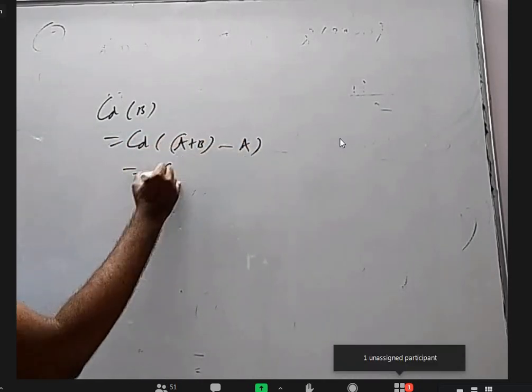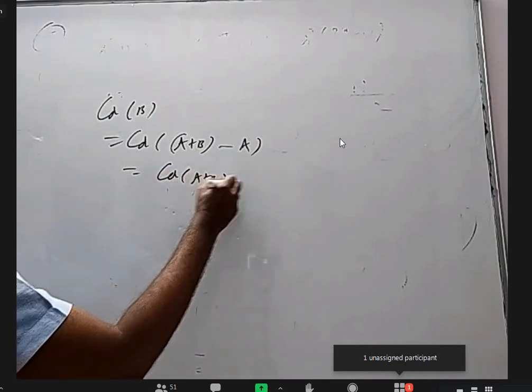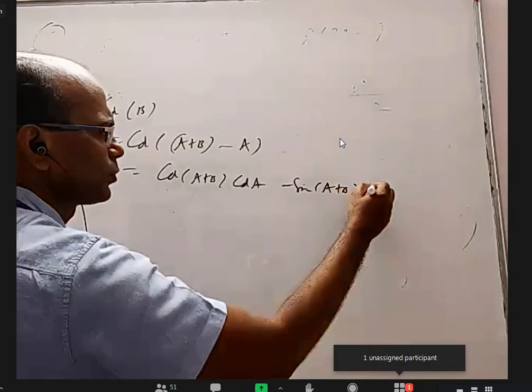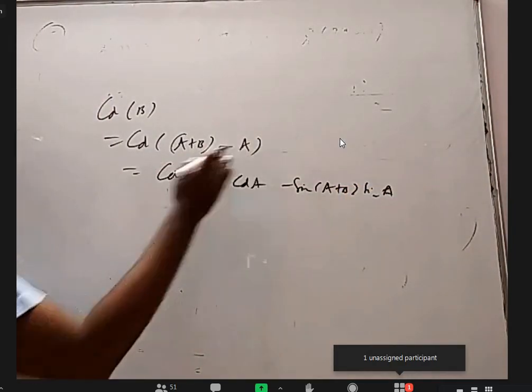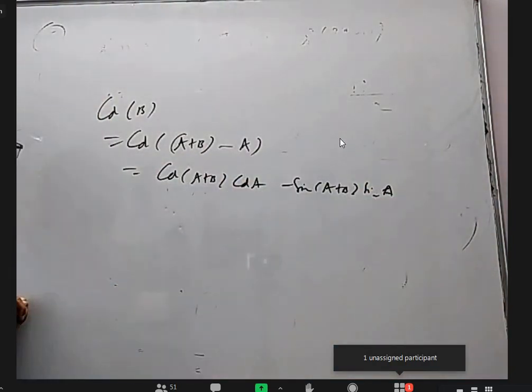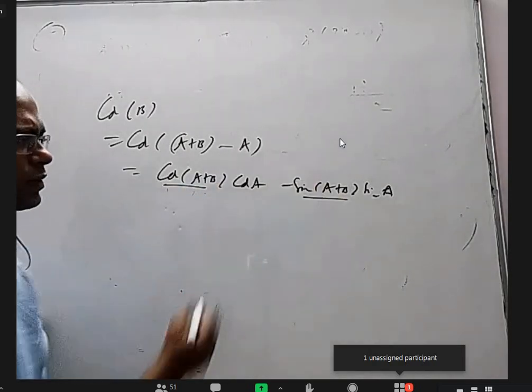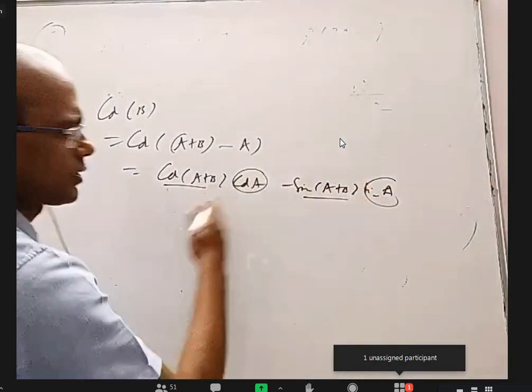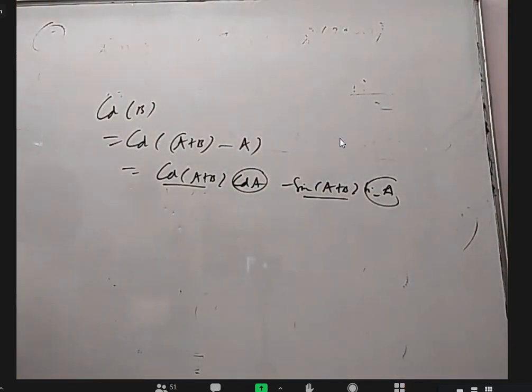So like cos alpha minus beta, we'll get cos(A plus B) into cos A plus sin(A plus B) into sin A. Cos alpha minus beta is cos alpha cos beta plus sin alpha sin beta. These angles can be found based on the data. They gave tan A, from that you can find cos A and sin A. Substitute all these four, simplify, you'll get it. Is it okay? Okay, sir.